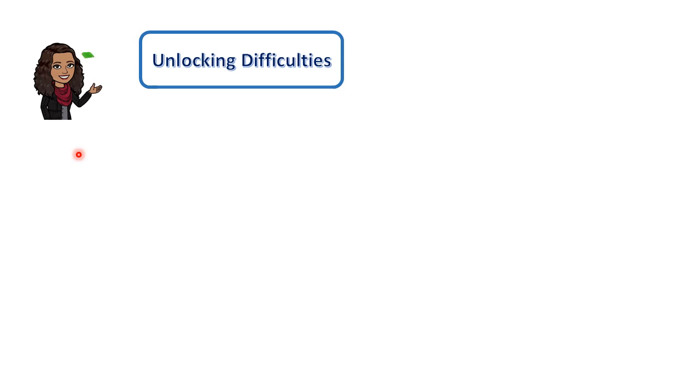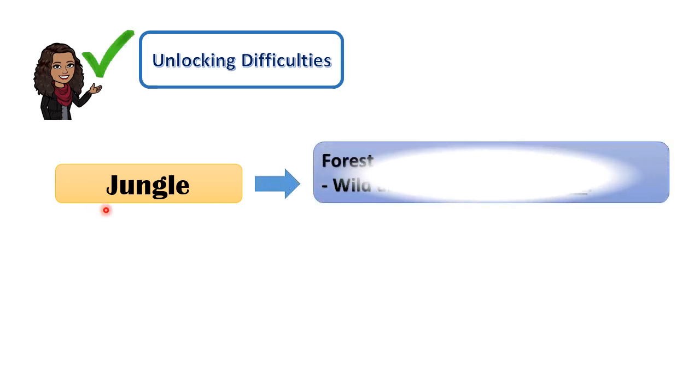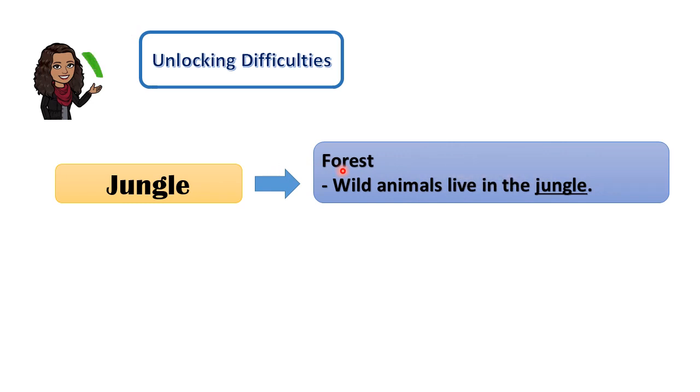For this lesson, we are going to have a listening activity. But before that, let us have some unlocking of difficulties for us to understand the poem even more. The first word that we have here is the word jungle. Jungle means forest where wild animals live. The example sentence here is, wild animals live in the jungle. Can you think of your own example sentence using the word jungle?